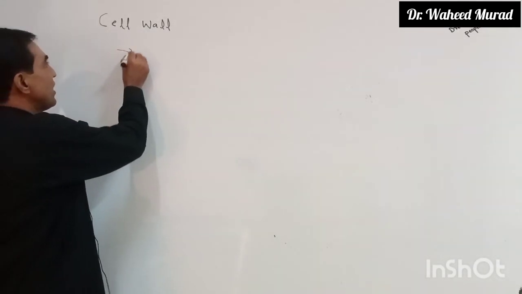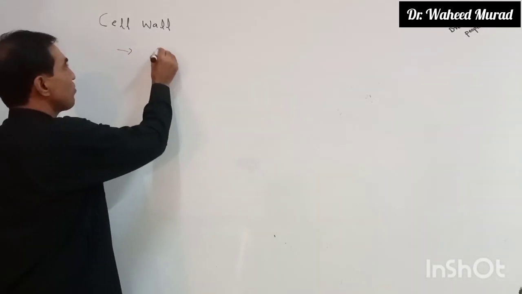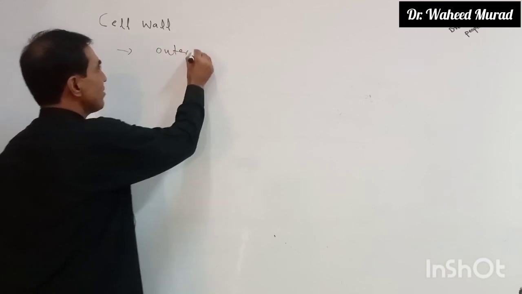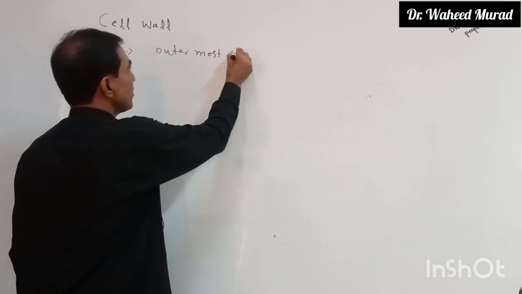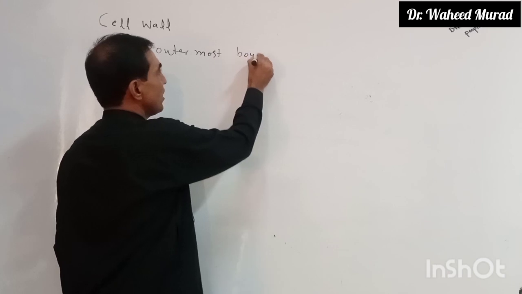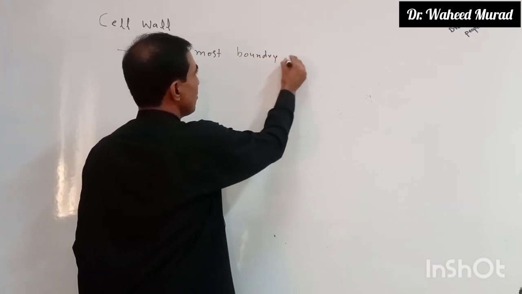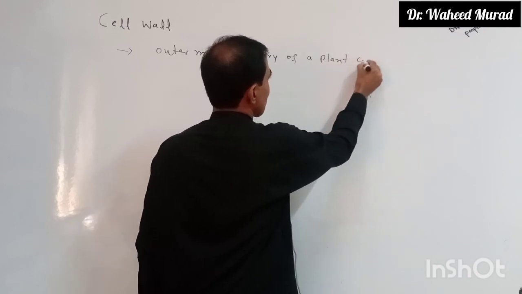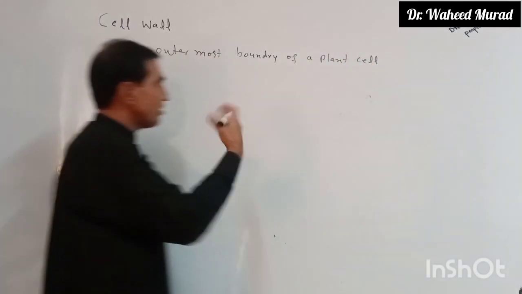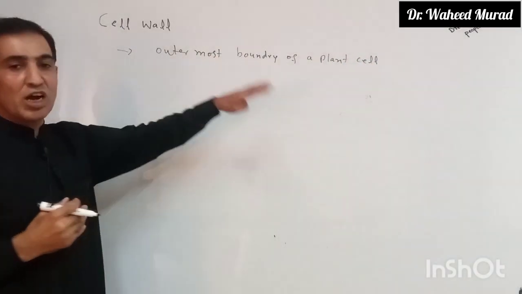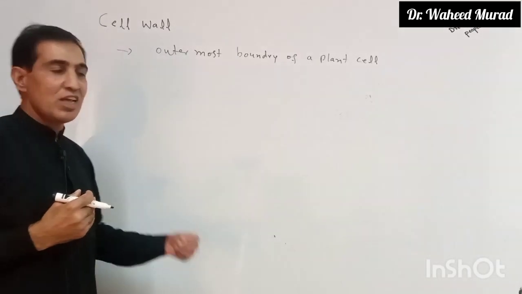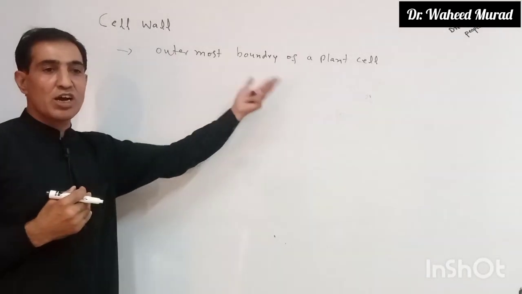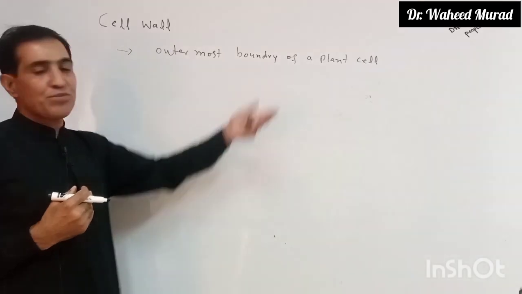So cell wall is the outermost boundary of a plant cell. Cell wall is also the outermost boundary of a bacterial cell. It is the outermost boundary of a fungal cell.